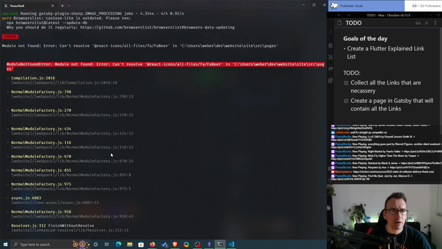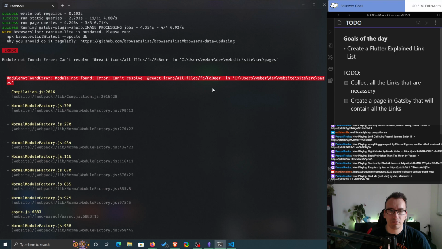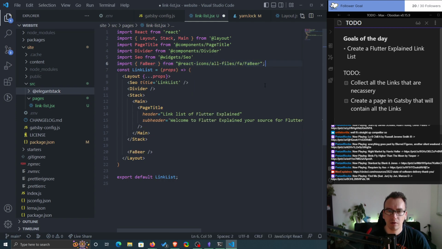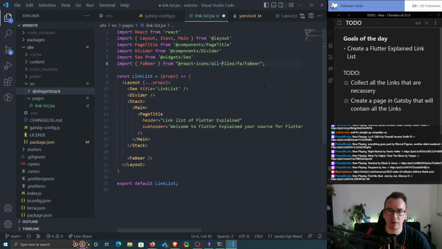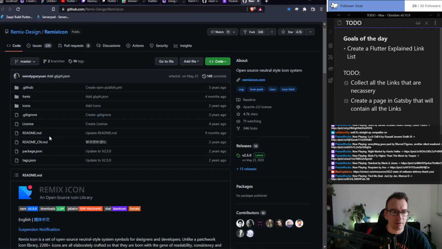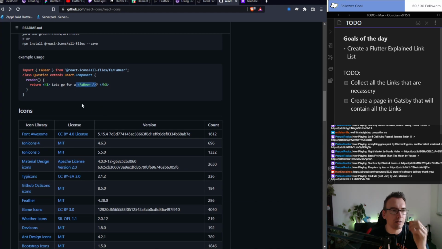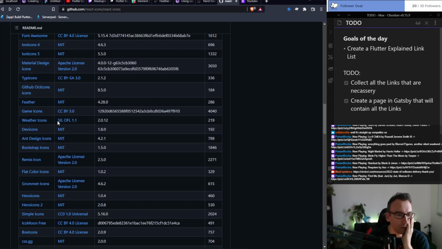Module cannot find. Okay. There is no all files, right? So this is now all, and I think that is just not working. Okay, so even the... it's typical React stuff, really. The documentation sucks and nothing works in the end.